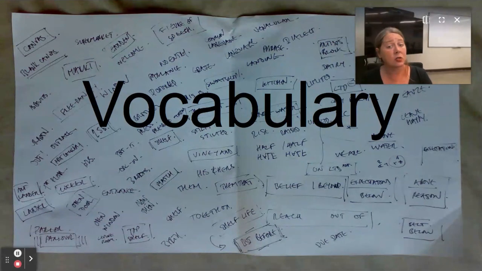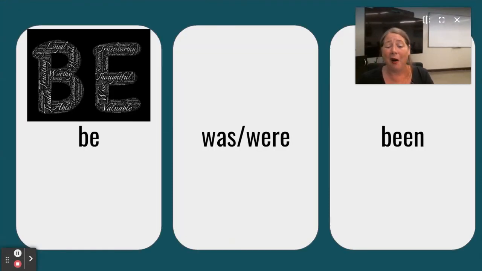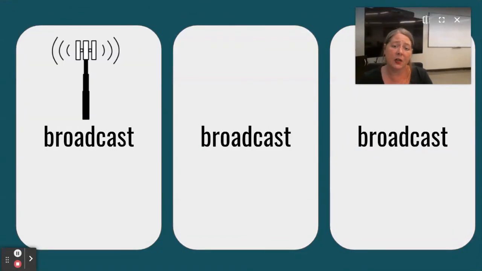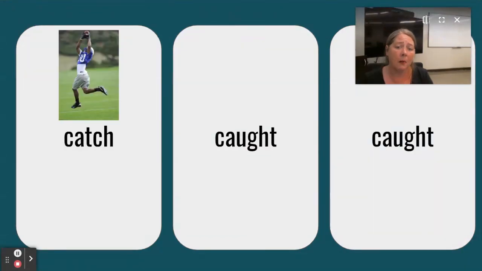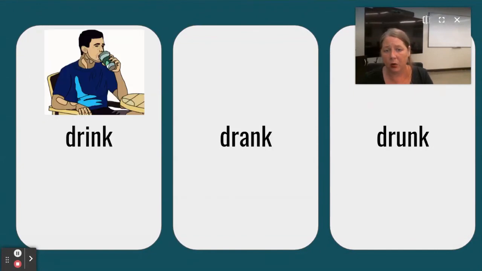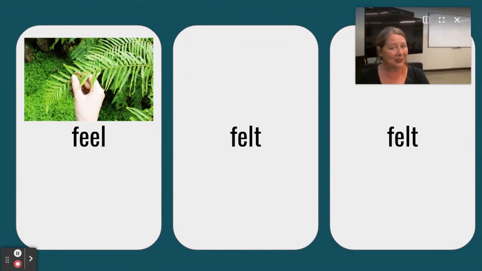But there is also, just so you know, all of the irregular verbs in English at the bottom of your slide deck, along with accompanying pictures to most of them. So check them out, see which ones you know and you don't know. No pressure to learn them all at once. Just work on a couple at a time.